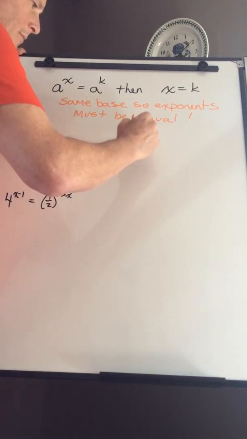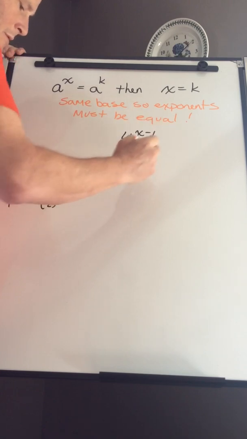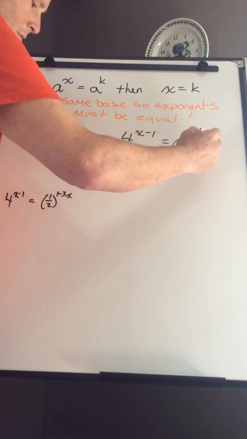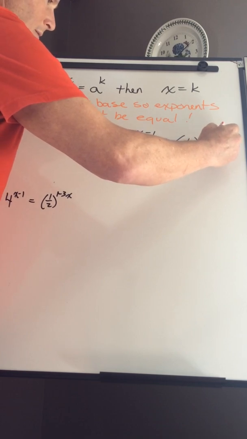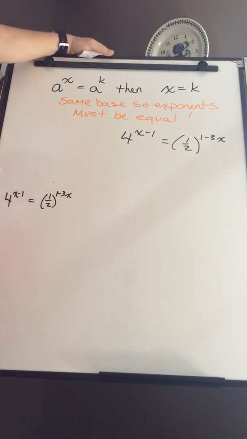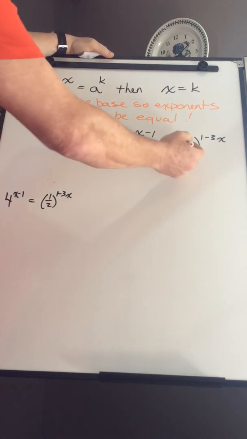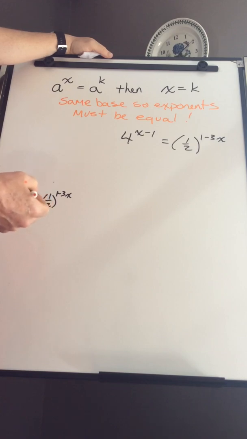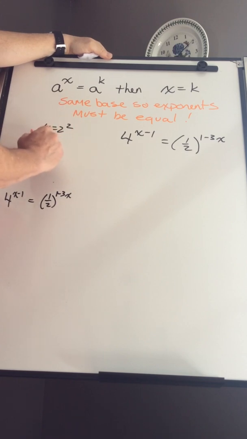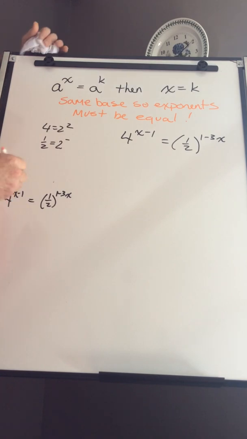So I have 4 to the power x minus 1 is equal to 1/2 to the power 1 minus 3x. So I got to think about it for a second. Okay, how can I make this work? This is a 4. This is a 1/2. I know that 4 is equal to 2 squared. And I know that 1/2 is equal to 2 to the negative 1. So I can make this work.